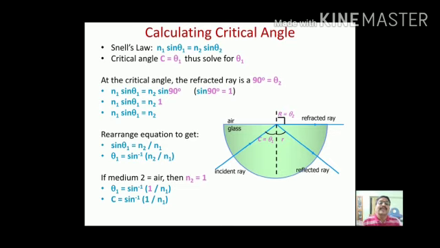If medium 2 is air, then N2 is equal to 1, as we know that the refractive index for air is 1. Therefore, theta 1 is equal to sin inverse 1 upon N1. Therefore, C is equal to sin inverse 1 upon N1. This is the expression for critical angle.